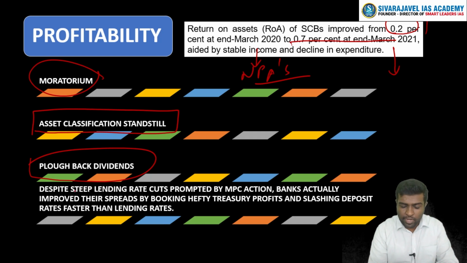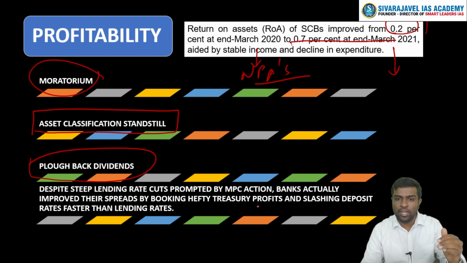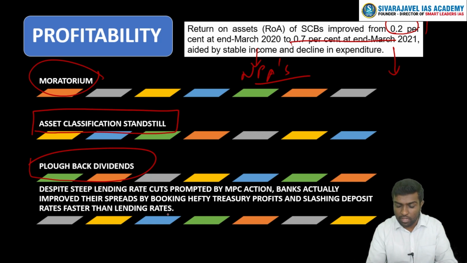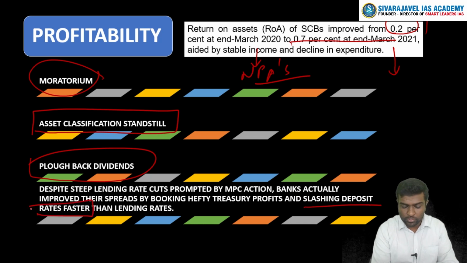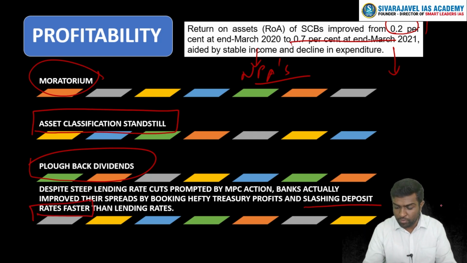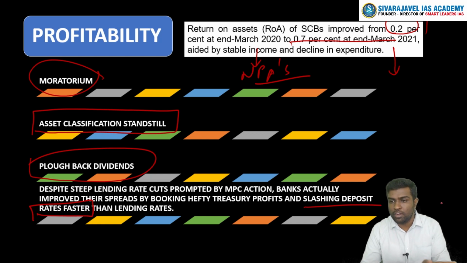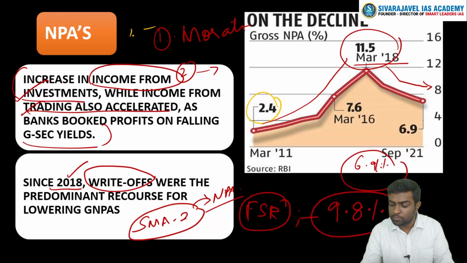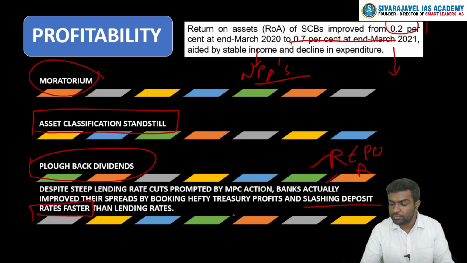Steep lending. In the last year, if you could see, the lending rates of RBI have come down, which means in the market also it has to transmit. When the interest rates have come down, the banks are first of all slashing the deposit rates. The deposit rates have come down very quickly, and also rather than giving loans, they are booking profits through repo operations, reverse repo operations, and all these things.